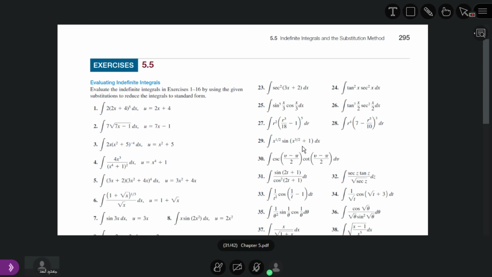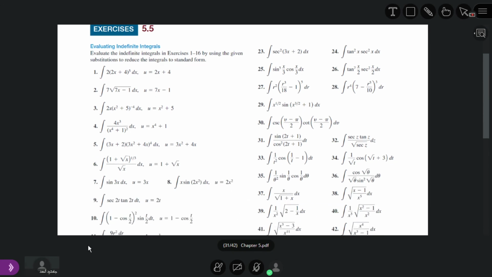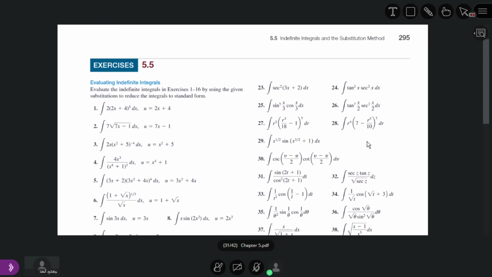Here we have question number 4. The substitution is given here, so you do not have to think about the substitution. You can see u is equal to x to the power 4 plus 1.